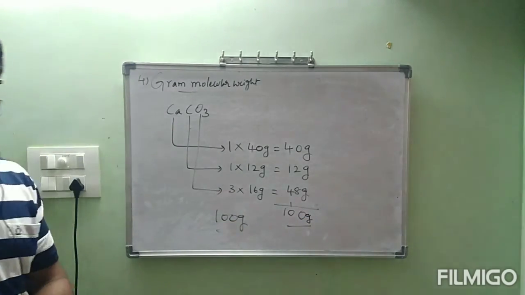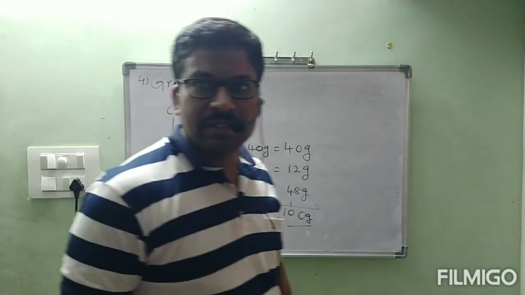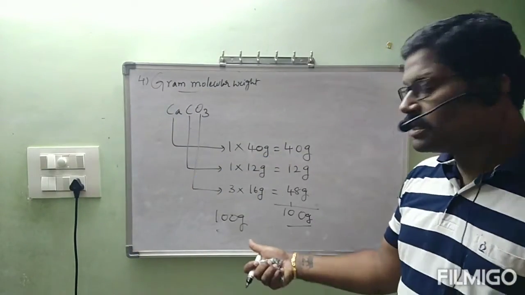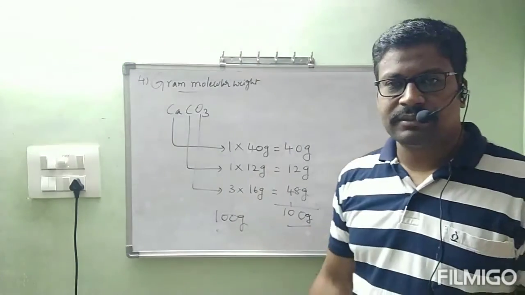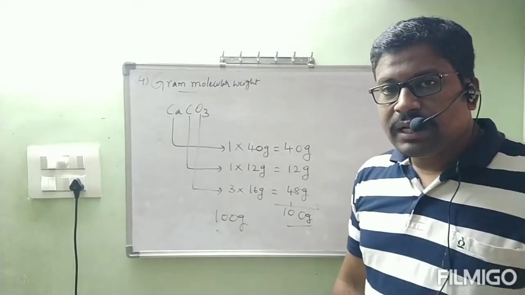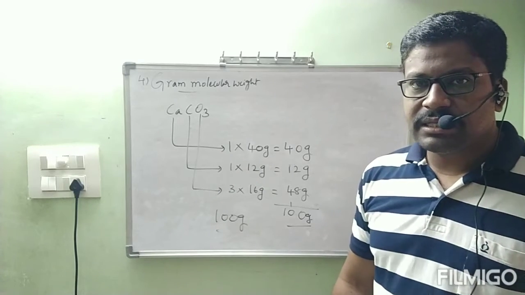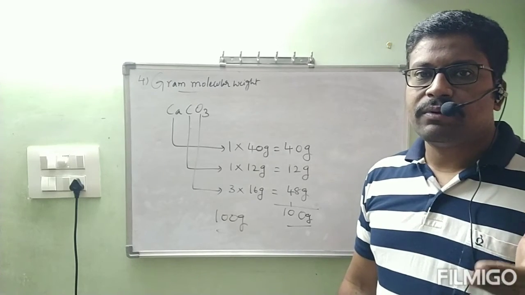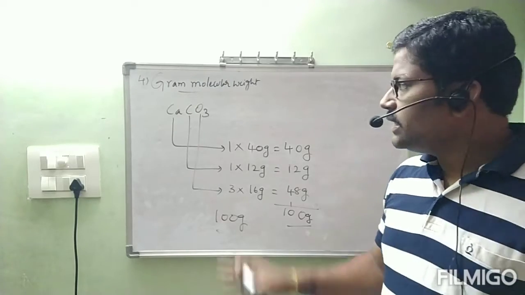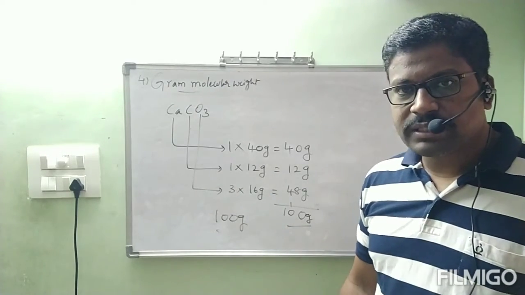So, what is the gram molecular weight of CaCO3? The gram molecular weight of CaCO3 is 100 grams. Meaning of that one: in 100 grams of CaCO3, how many CaCO3 particles are there? 6.023 into 10 power 23 particles. Okay, in this way. Next I will continue with one more example. Let us see.